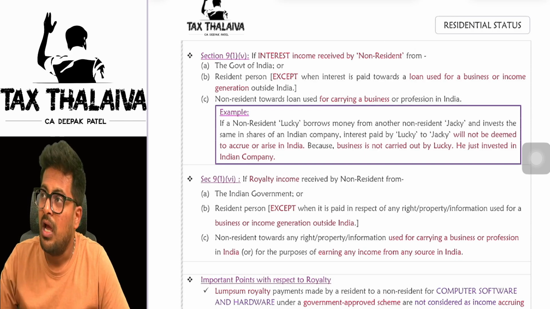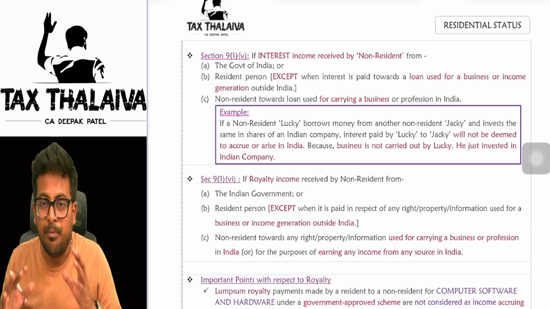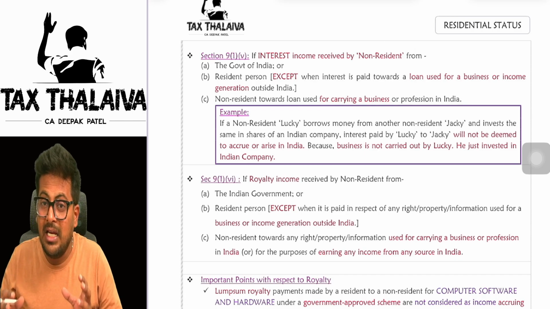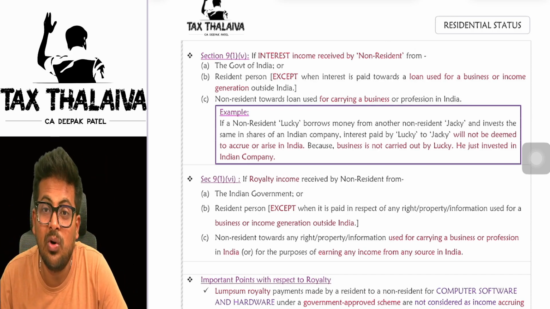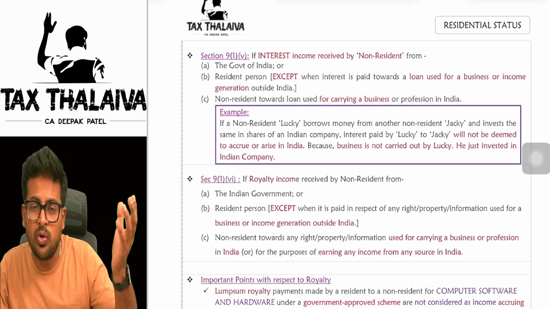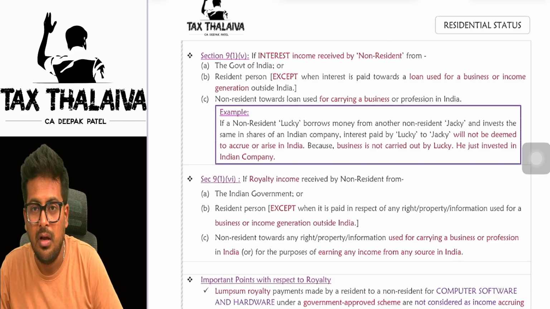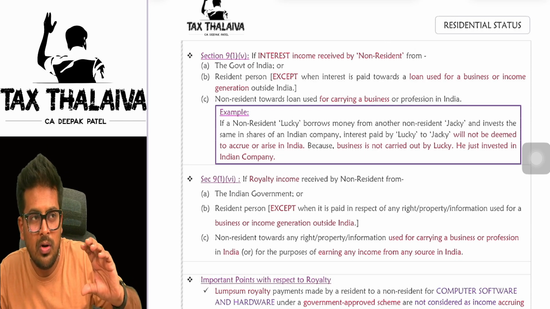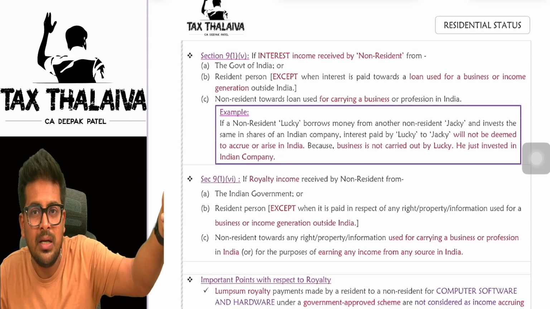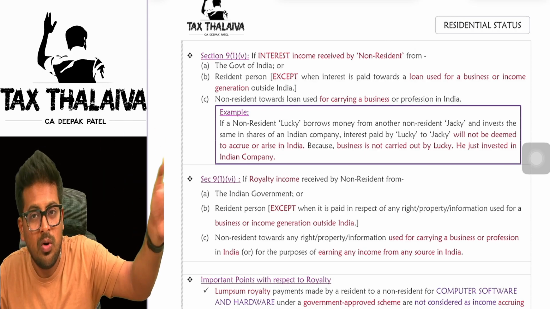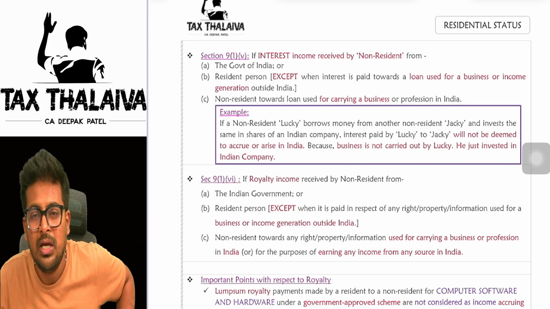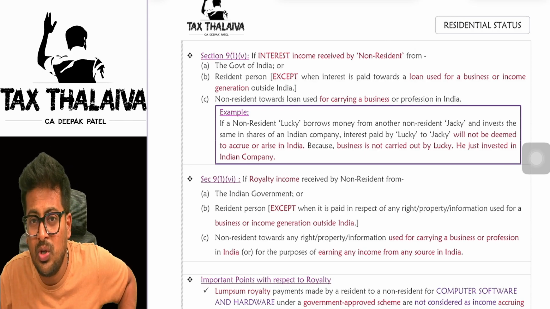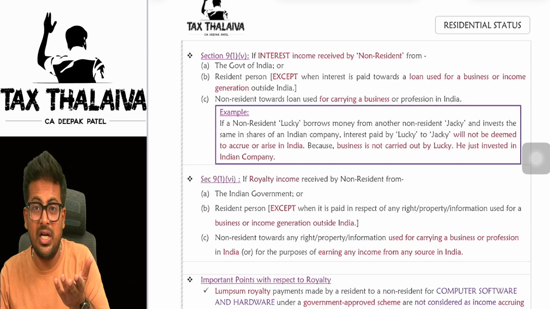But let's say I took a loan from a non-resident, but by taking this money I did not do anything in India. Rather, I invested in some business outside India only. So I took a loan from an American person, and I did not do anything in India with that loan amount. I used it to start my business or earn income outside India only. Let's say in America I opened one restaurant, and there only I am earning income. Nothing, no income is getting generated here.